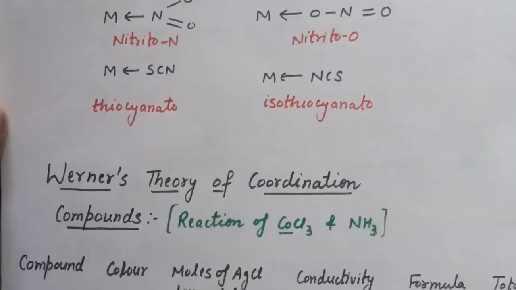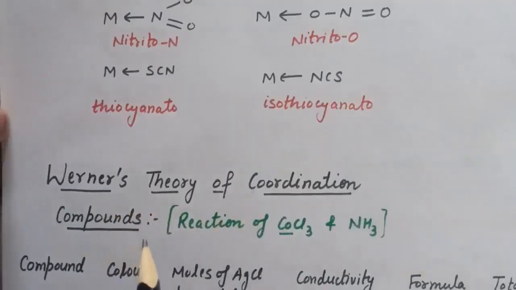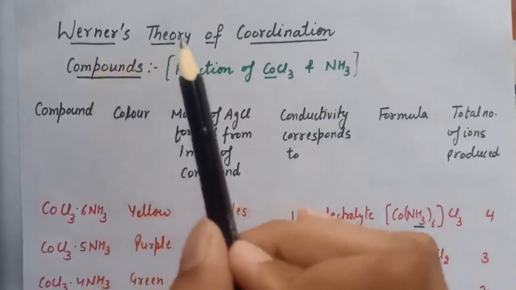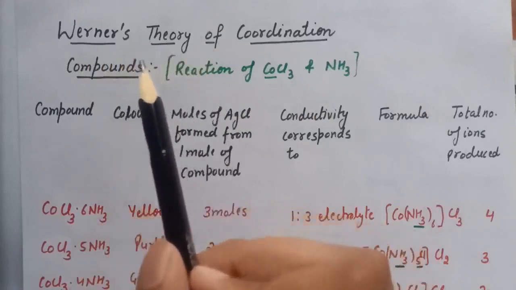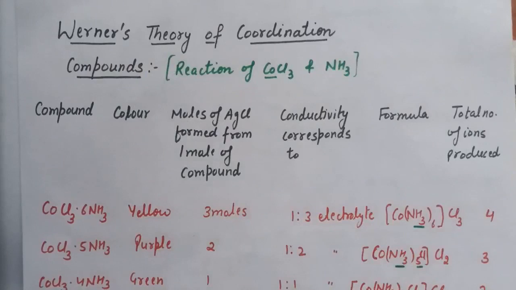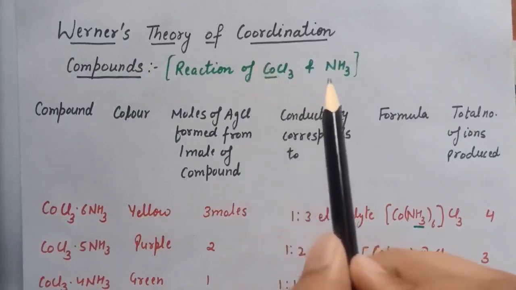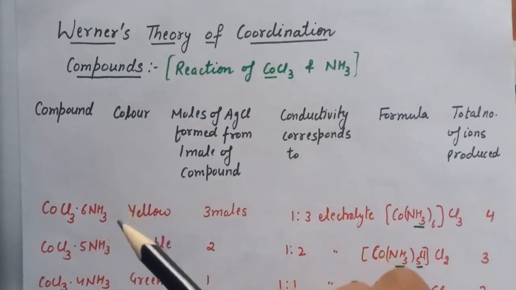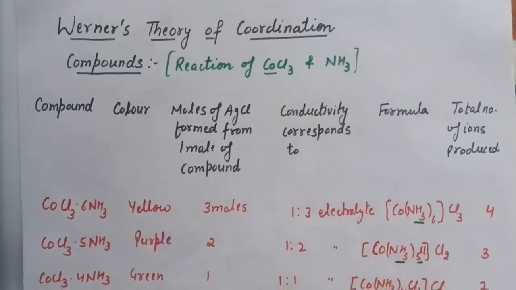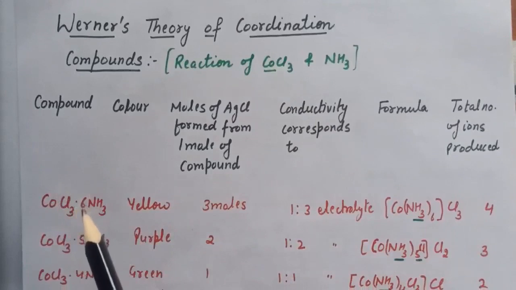Now next is Werner theory of coordination compounds. Alfred Werner, a Swiss chemist, was the first to study the bonding in coordination compounds in 1892. He obtained a large number of complexes formed from the reaction of cobalt chloride with ammonia. Here are the products from the reaction of cobalt chloride with ammonia, and it was observed that on treatment with excess of silver nitrate, all the chloride ions were precipitated as silver chloride in case of first compound.